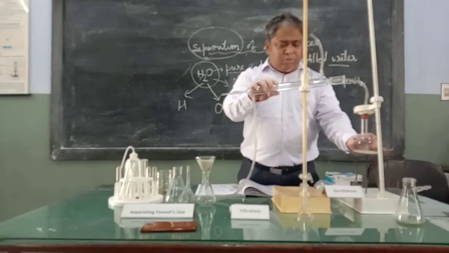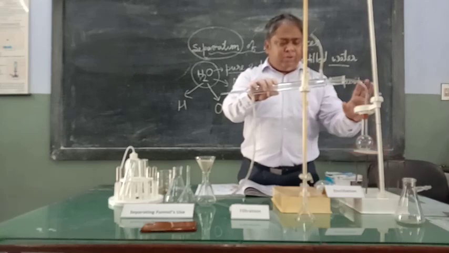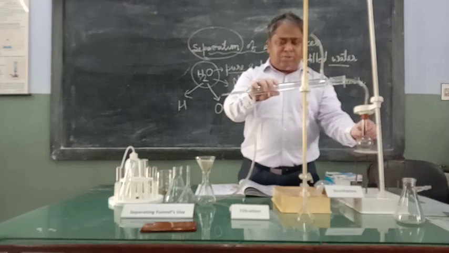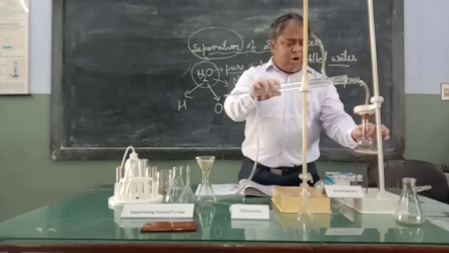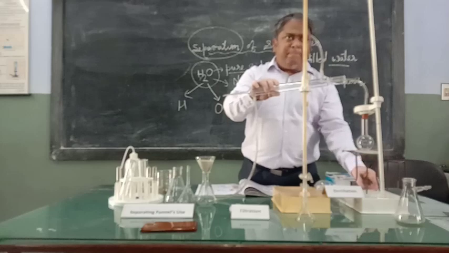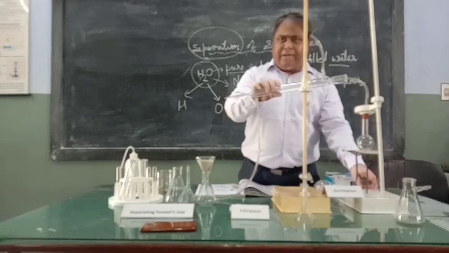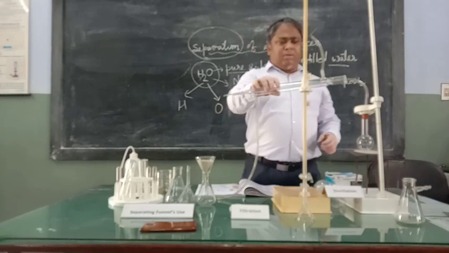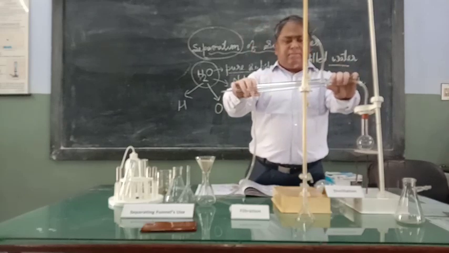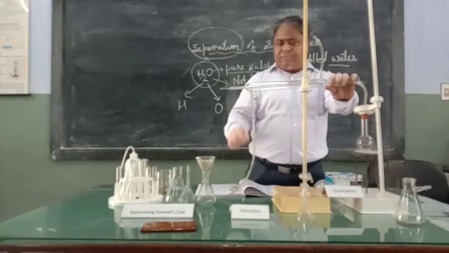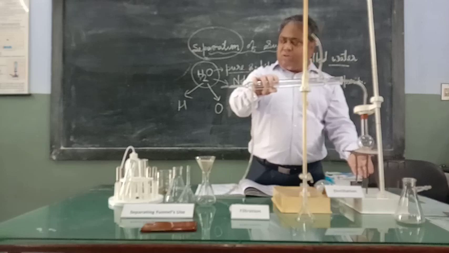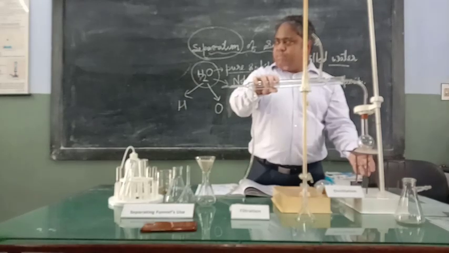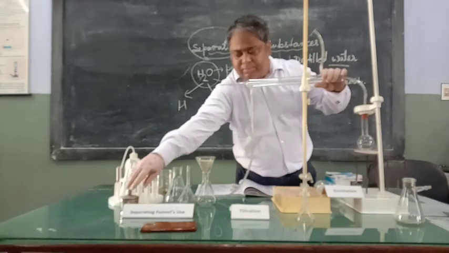Alright. So the learning outcome from this demonstration is that you should be clear about what kind of glass apparatus is used. Tripod stand, a wire gauze, round bottom flask, spirit lamp. Spirit lamp, I will show you how a spirit lamp looks. A Liebig glass condenser and the rubber tubings. Instead of a spirit lamp, you can also use a Bunsen burner or the burner which is used with the help of a gas cylinder. That also can be done.